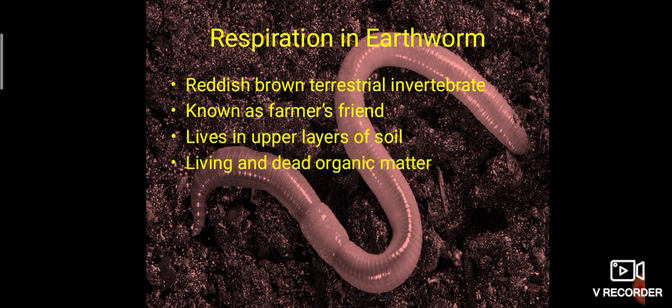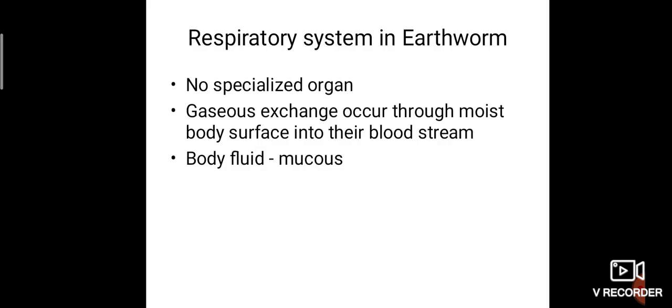Because it is present in the upper layers of the soil, and it feeds on living and dead organic matter. So because of this, what happened? It will increase the fertility of the soil, and when fertility increases, crop production will increase. Crop production increases, the farmer will be happy. So hence earthworms are called farmer's friend.